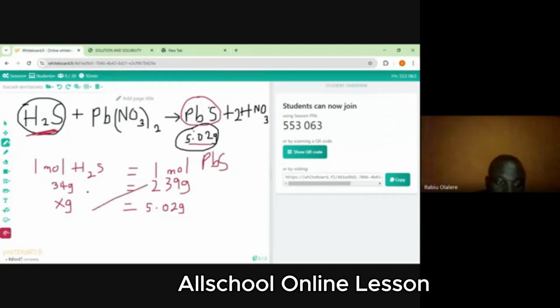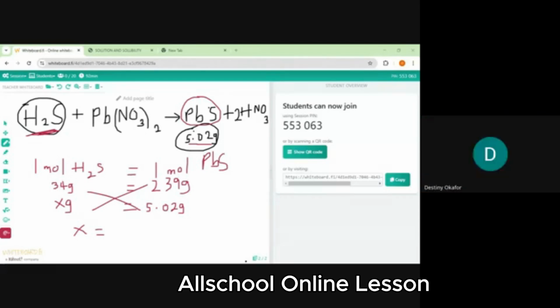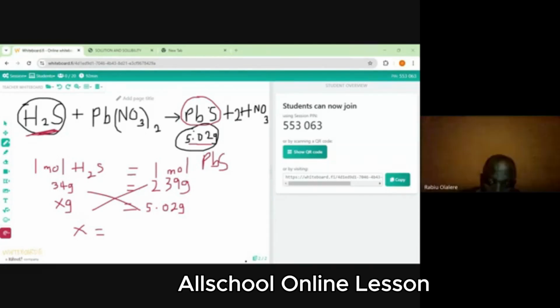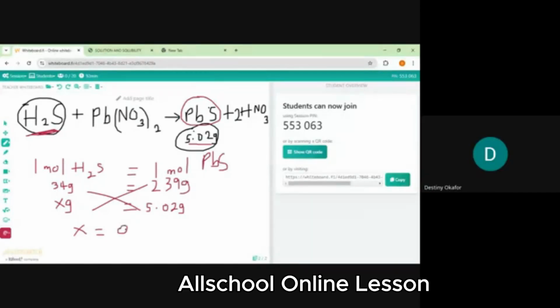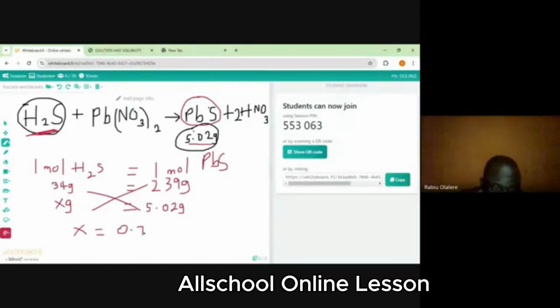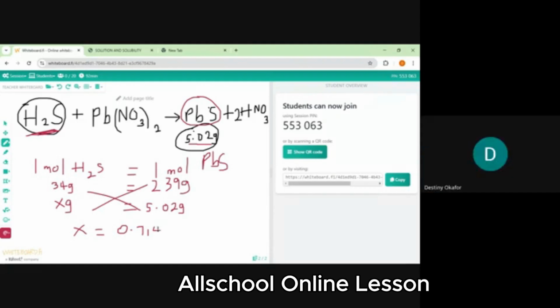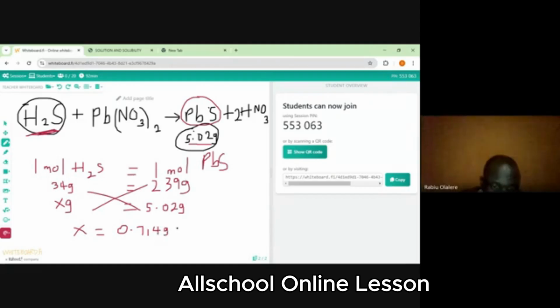So when you cross multiply, what will be the value of X if you solve this? 0.714. 0.714 gram of H2S.